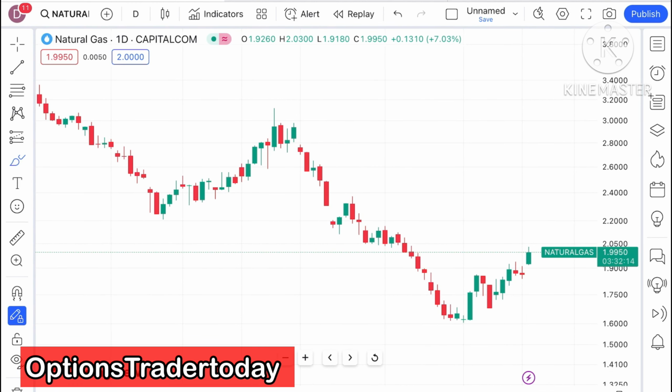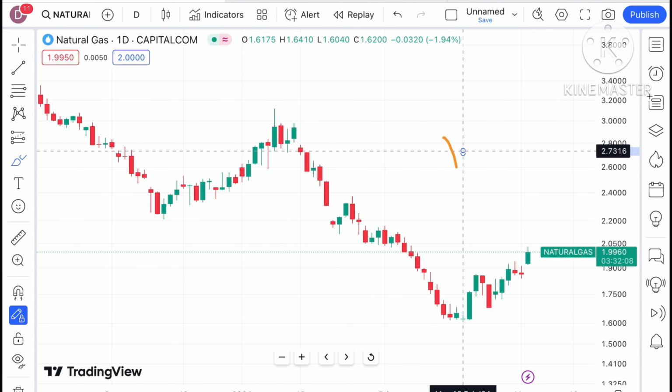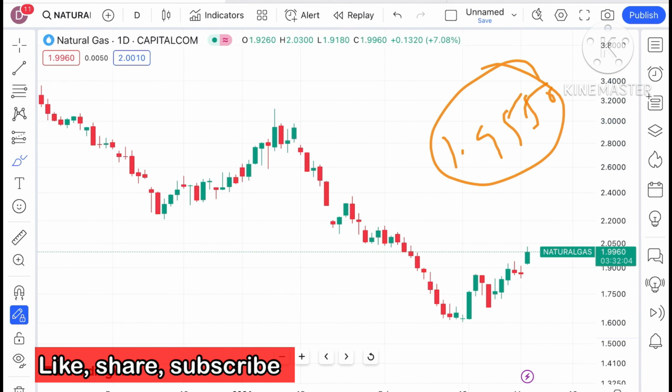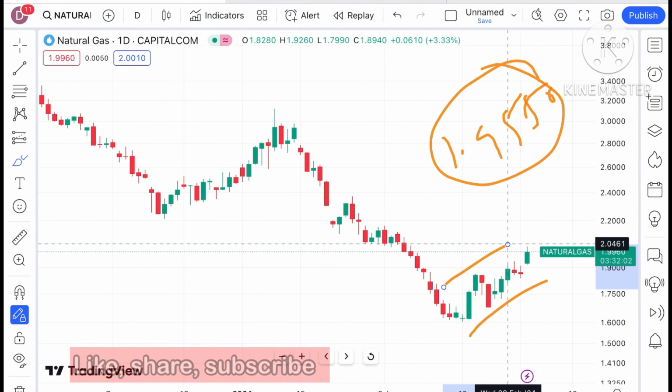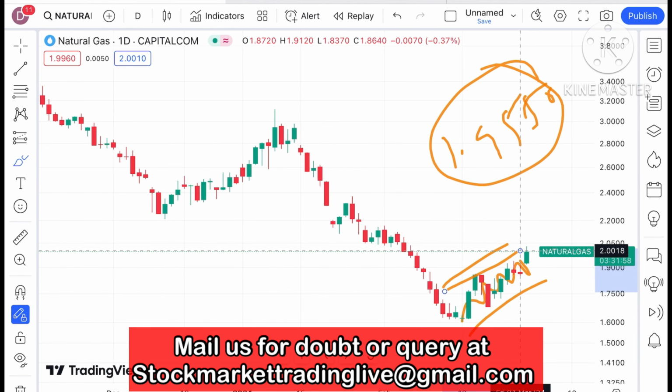So today in this video I'll explain how the price of natural gas has moved in the last 2 days and how the price of natural gas can move in the next 2 days. If you look at the chart of natural gas, it is trading at a level of $1.9550, as you can see looking at this particular chart.